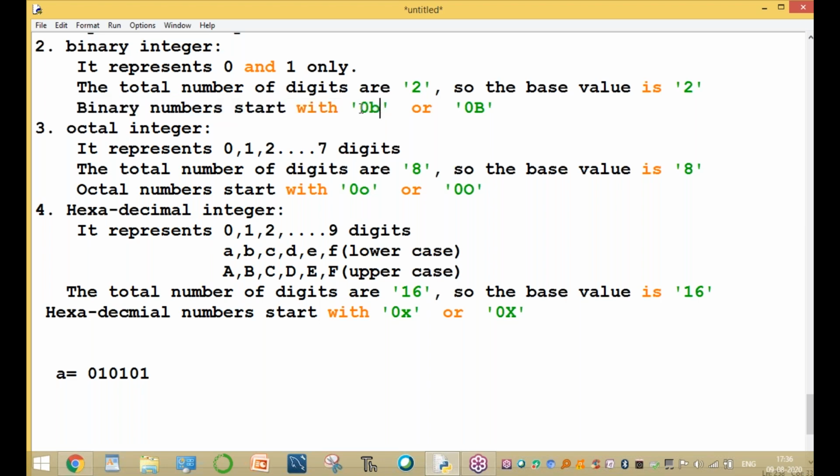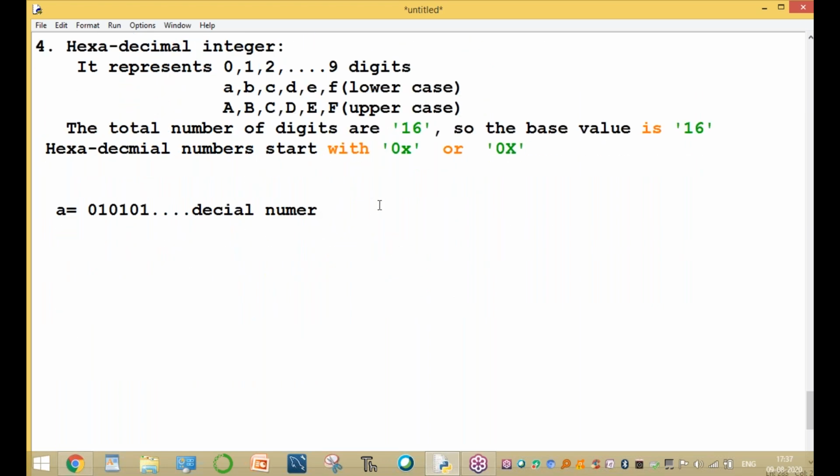A binary number starts with 0b or capital B. An octal number starts with 0o. A hexadecimal number starts with 0x or capital X. This is a number with no prefix, so by default it is a decimal number. If you write a equal to 0b0101, that is called a binary number. Every binary number starts with 0B or 0b.